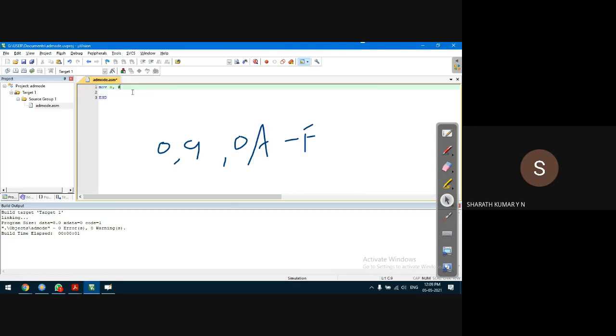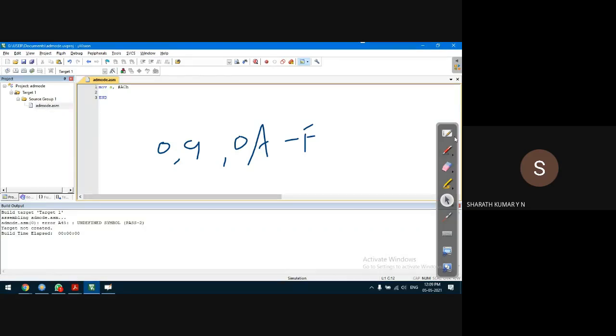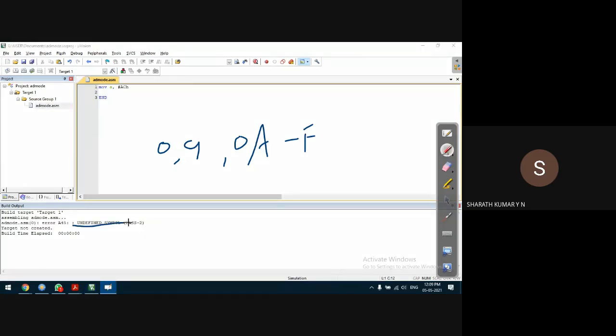First, I'll not use that. As immediate data, I'll say ACH. Okay, my data is AC. Let us see how the compiler reacts. Build target. The compiler says undefined symbol. That means it is expecting AC to be some characters, but in our case it is the actual data. So what we have to do is use 0 here.